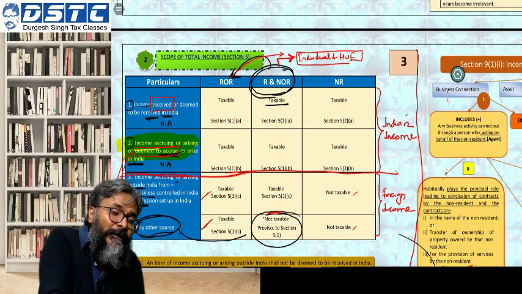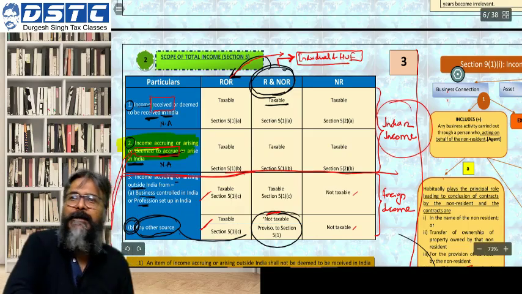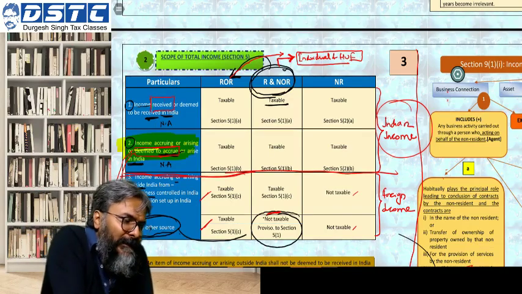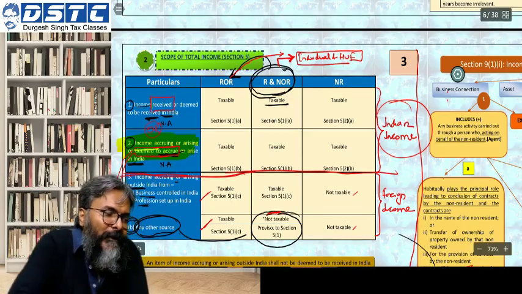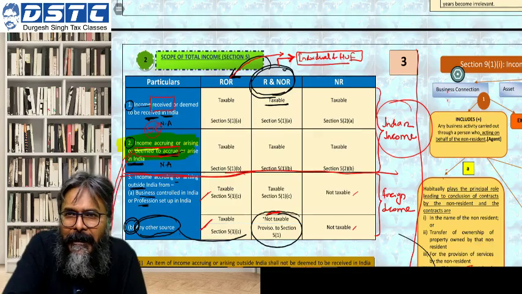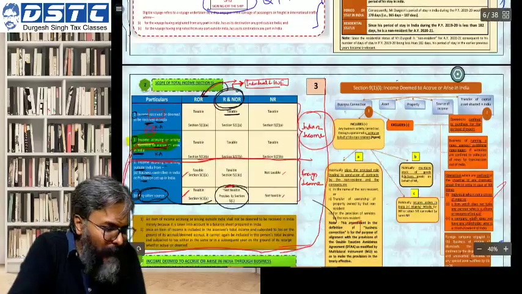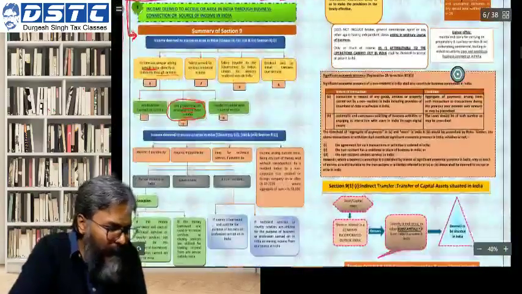If it is an income which is considered to have accrued in India, will this qualify as an Indian income? And the answer is yes. So either this or this should have happened for this to be considered as an Indian income. This is what it will be considered as. Did you all get this one?